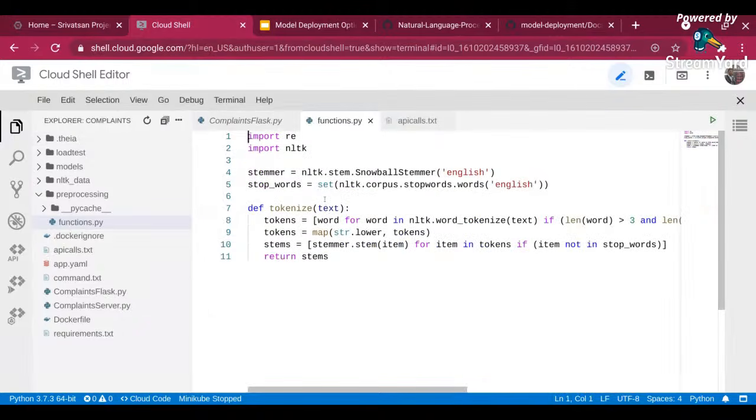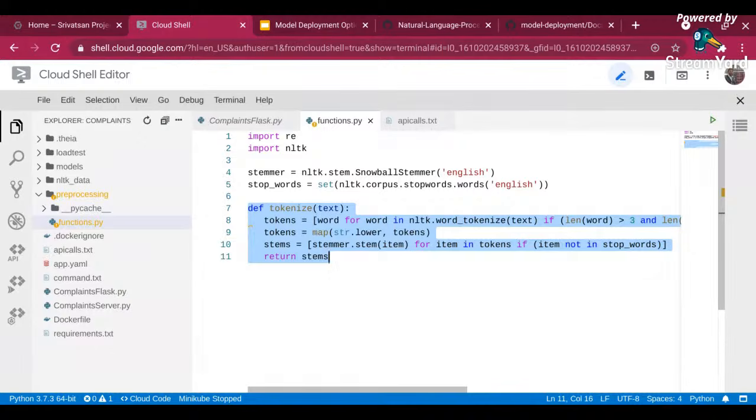So here, this is how my function looks. What I am doing is importing the regex package and the NLTK package. When data comes in, I am calling my stemmer and stopwords, and this is the tokenize function. Now, what happens when you pickle the TF-IDF vectorizer? If you are using a custom function, the custom function does not get pickled along with the tokenizer, so you need to re-import the custom function.